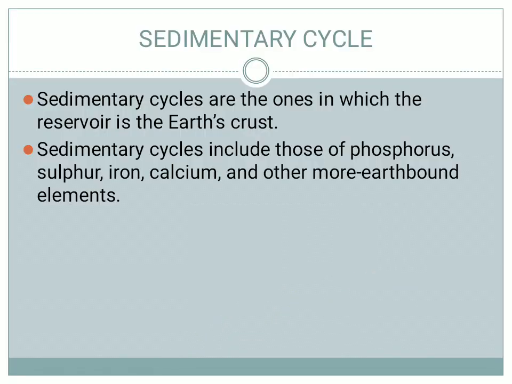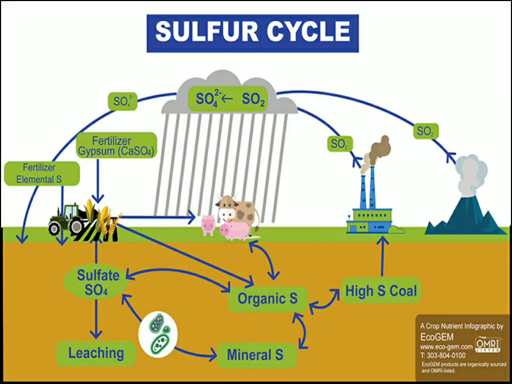Next comes, till now we have seen the nitrogen, carbon and hydrogen cycles, which finishes the gaseous cycles. Now let's get into the sedimentary cycle. A sedimentary cycle is nothing but anything that occurs in the earth's crust. Which are the cycles that occur in the earth's crust? That is phosphorus, sulfur, iron, calcium and many other elements. For the time being, we'll see the first one, the sulfur cycle.